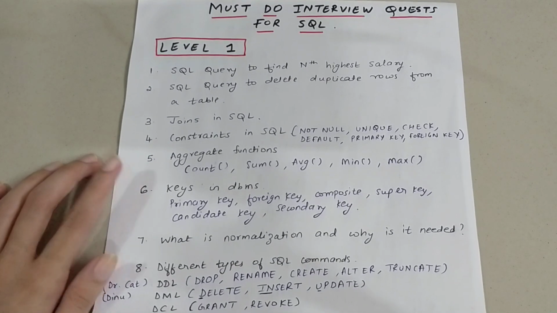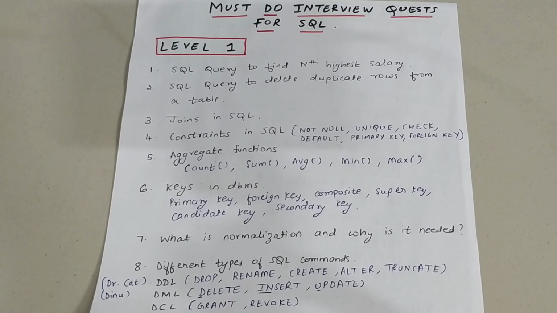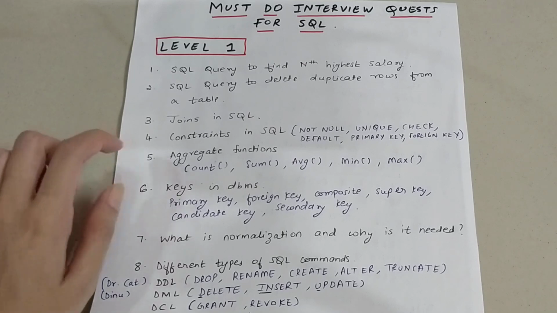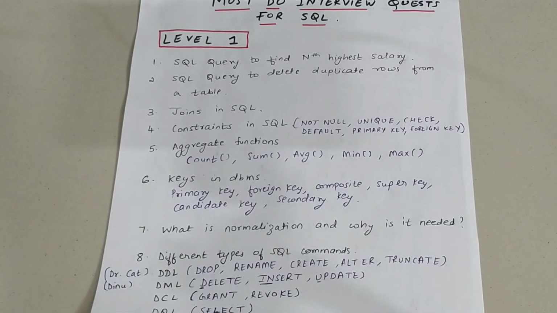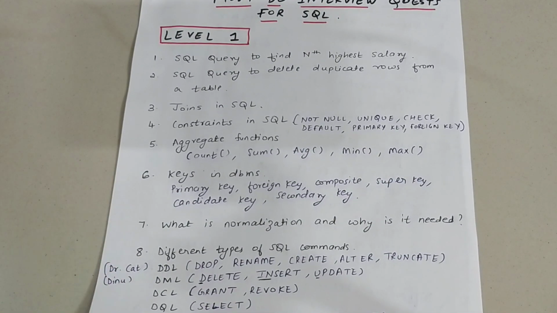Now the fifth question is aggregate functions. You need to also have a good understanding of aggregate functions, which is count, sum, average, min, max, all of those. Now sixth question is keys in DBMS.